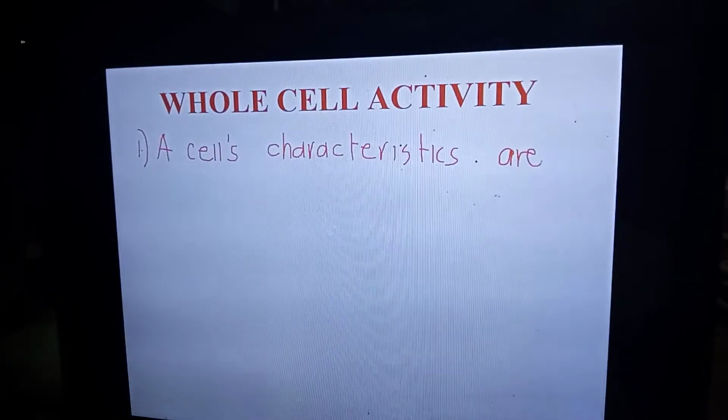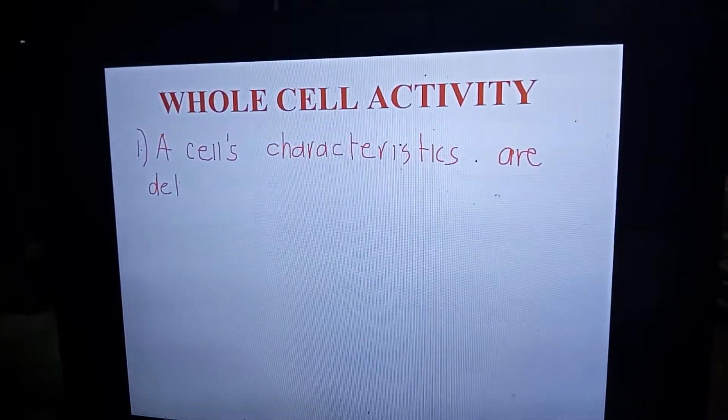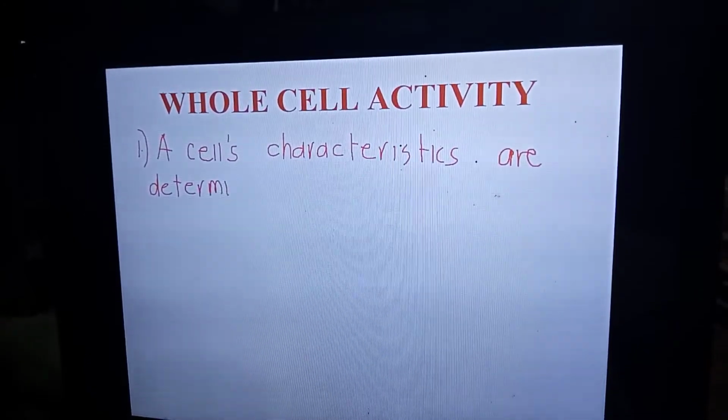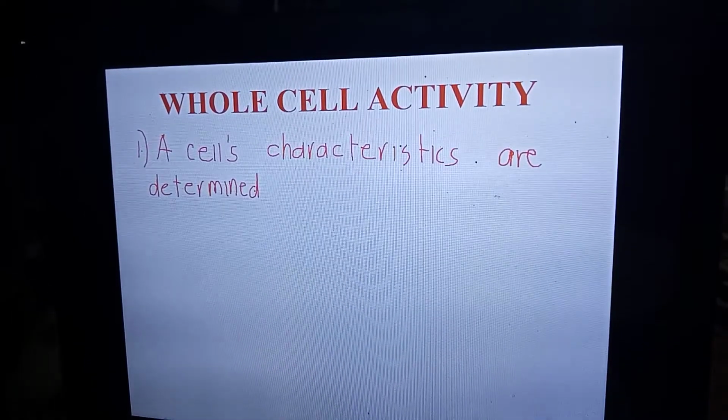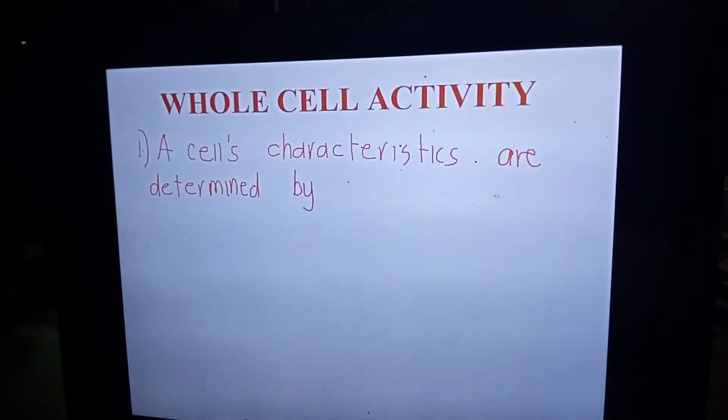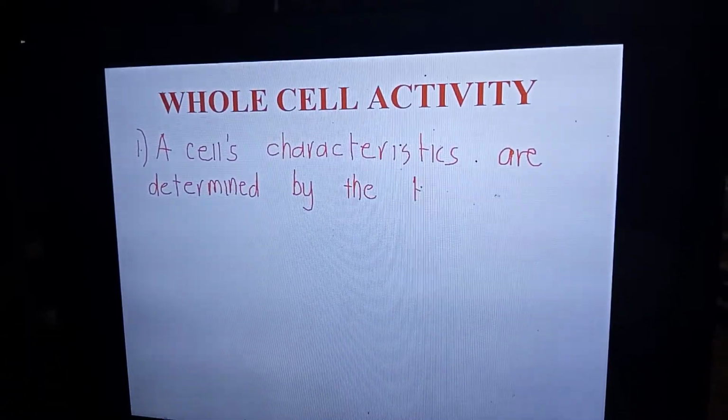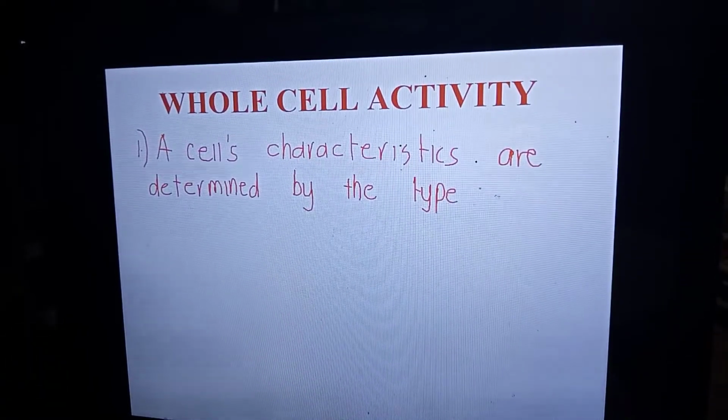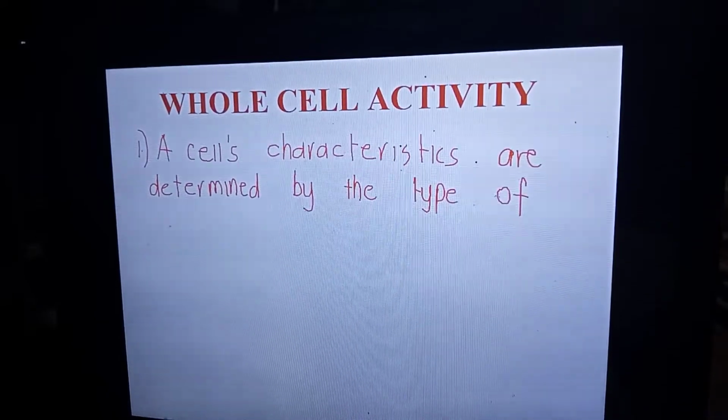A cell's characteristics are determined by the type of proteins produced.